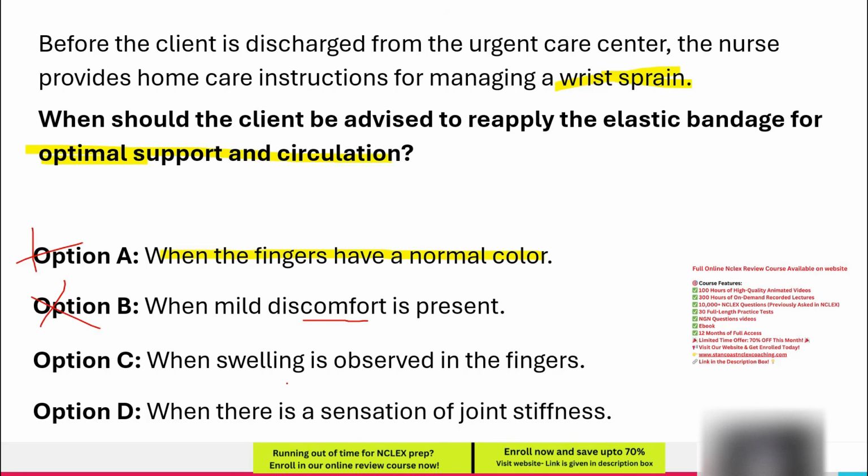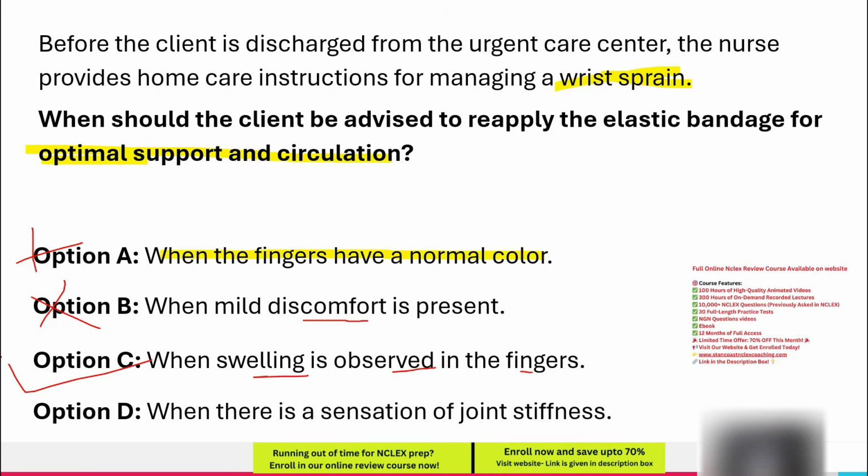Option C, when swelling is observed in the fingers. Swelling in the fingers can indicate that the bandage is too tight, restricting venous return and lymphatic drainage. This could lead to further complications such as numbness, tingling, or tissue damage. Reapplying the bandage with proper tension helps restore circulation while still providing support. Since this directly addresses the key concern of circulation and the question asks for the correct reason to reapply the bandage, this option is correct.